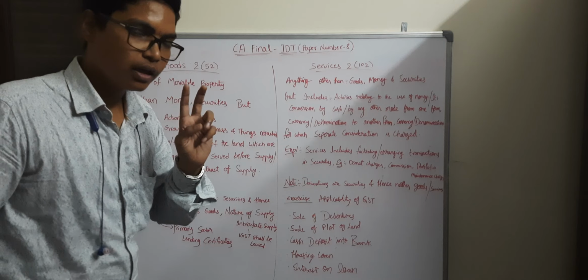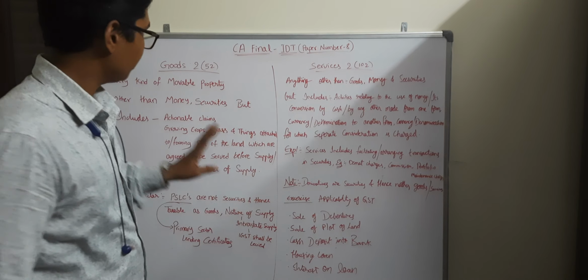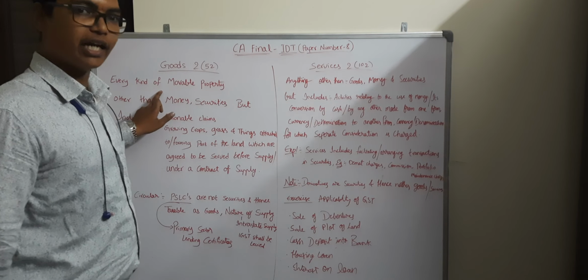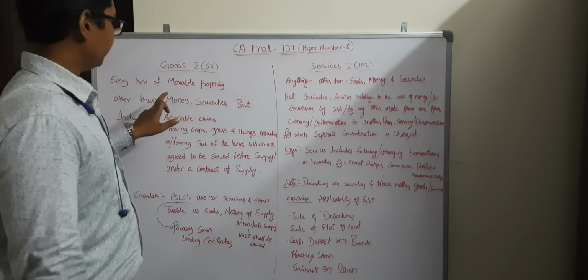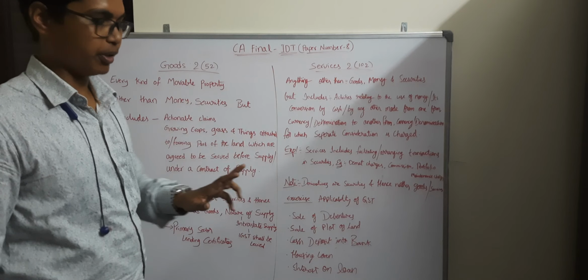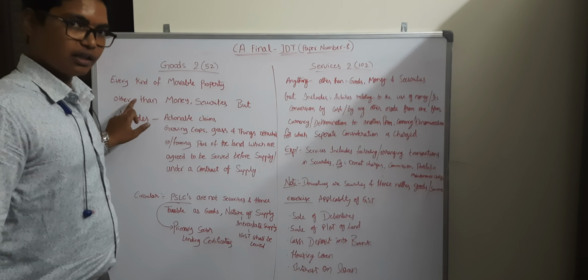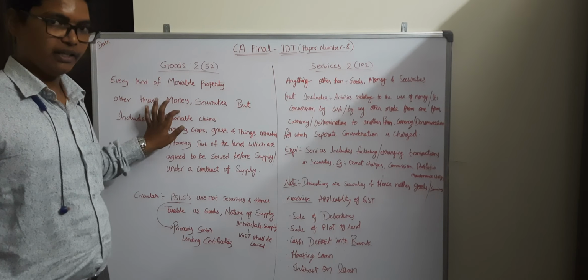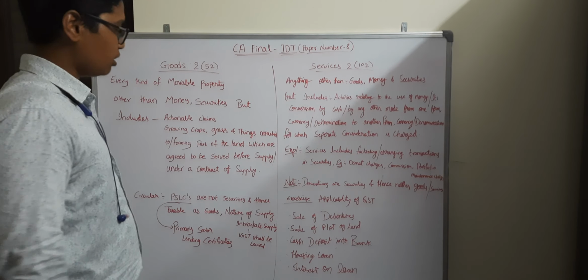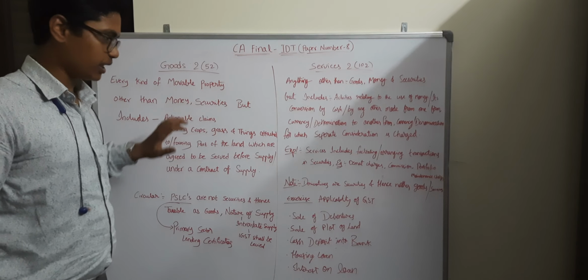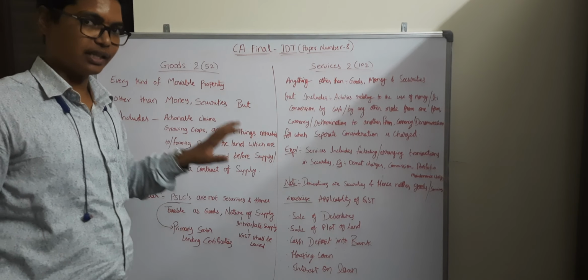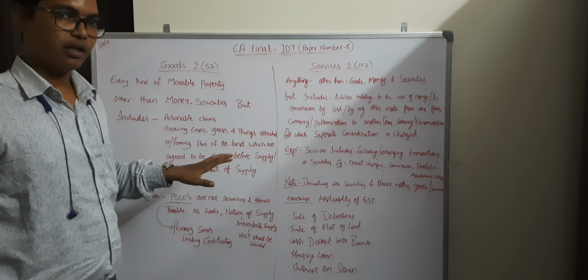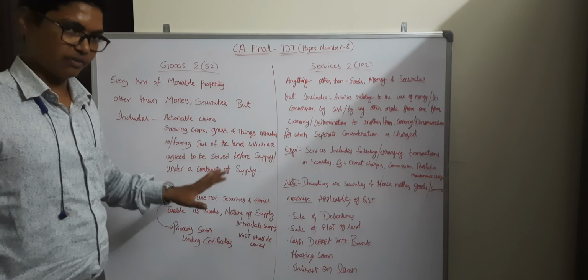We need to remember three important points here. One, the goods definition means every kind of movable property, which means it does not include immovable properties. Next, the definition specifically excludes money and securities, but includes actionable claims, growing crops and grass and things attached to or forming part of the land, which are agreed to be severed before supply or under a contract of supply.